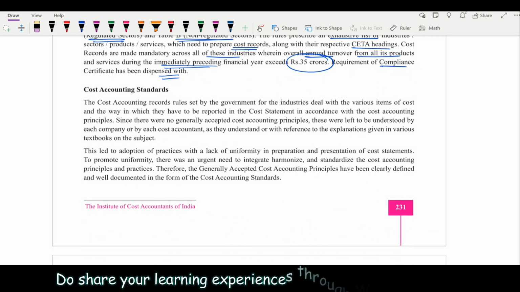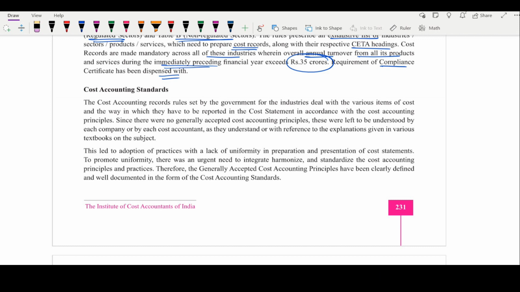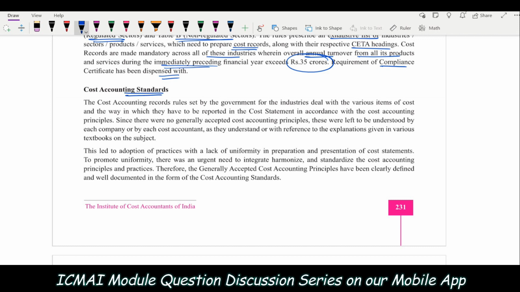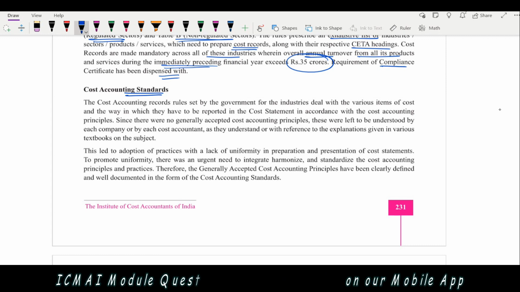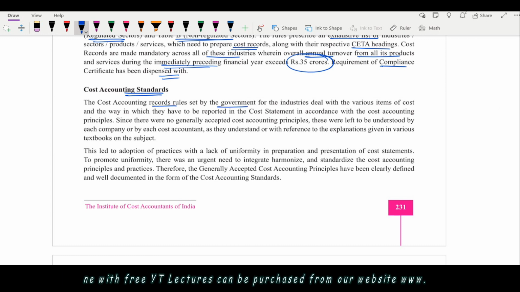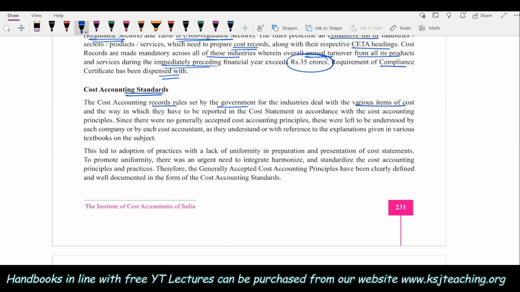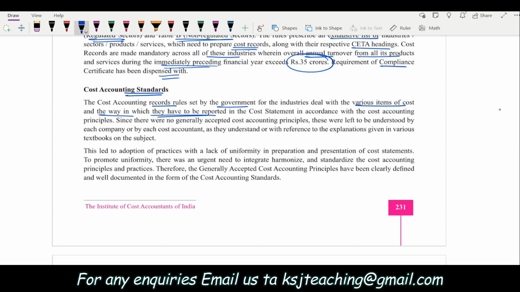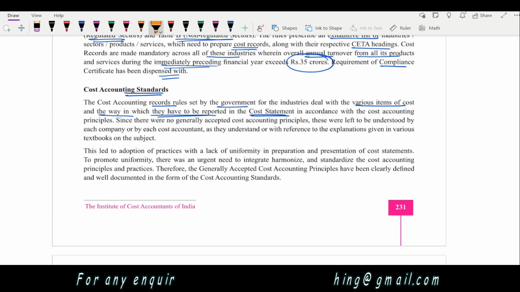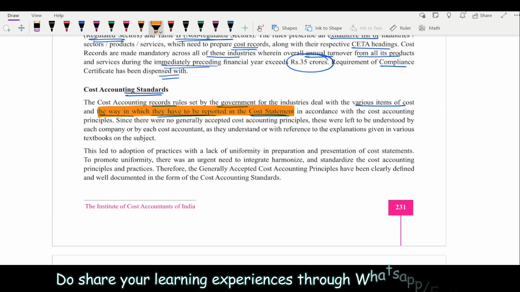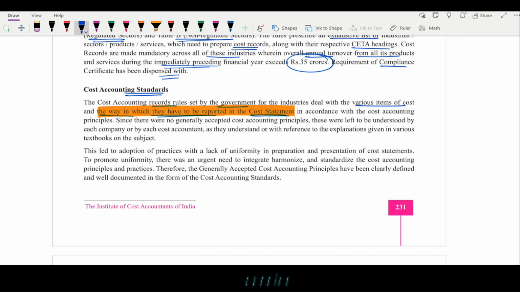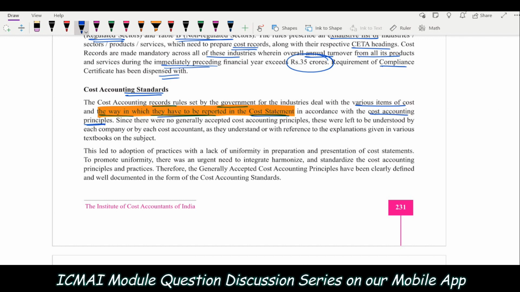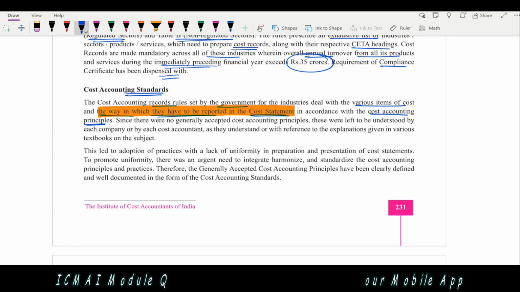So to bring all the industries to a common ground, the cost accounting standards were set. The cost accounting record rules set by the government for the industries deal with the various items of the cost and the way in which they have to be reported in the cost statement. This is important. The way in which they have to be reported in the cost statement was the biggest problem. In accordance with the cost accounting principles, obviously the basic principles need to be followed.